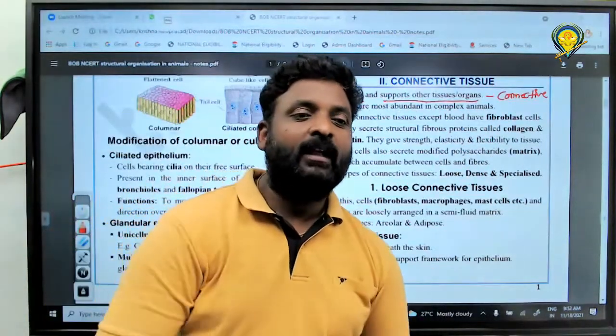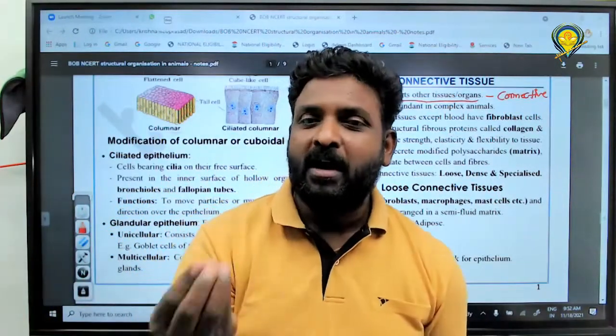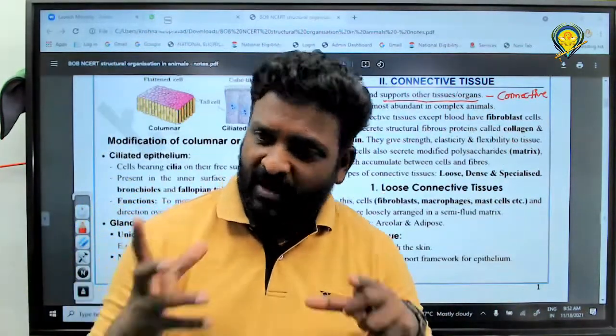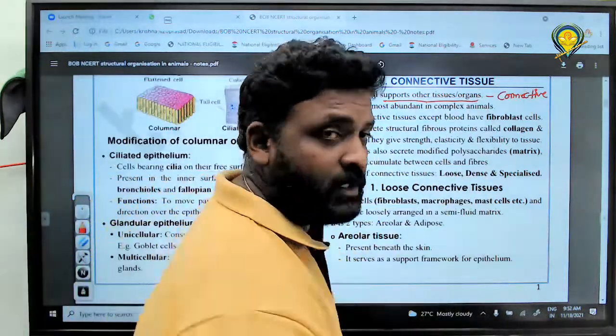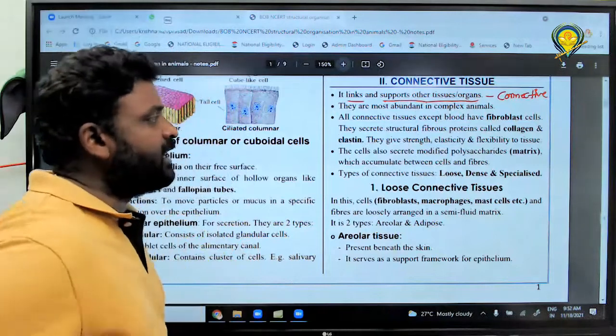For example, connective tissue also consists of blood, bone, cartilage, lymph. They are supporting the organs, right or wrong? Definitely right. Hence it is called connective tissue. Got it, all of you? Very good. Next one, the second point. Please write, all of you.